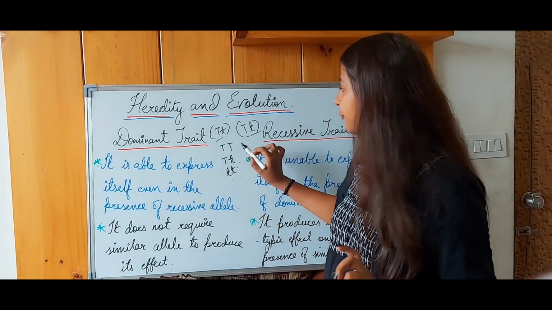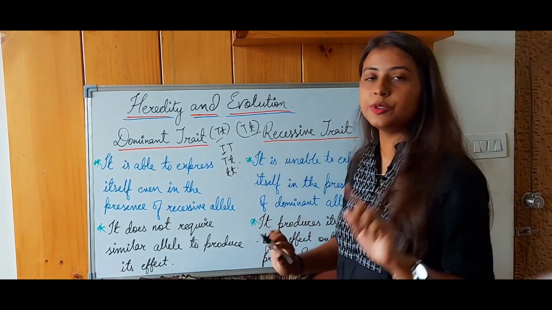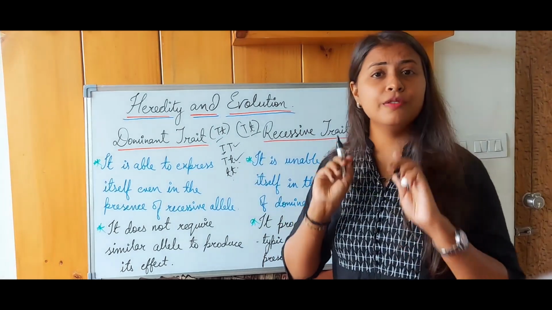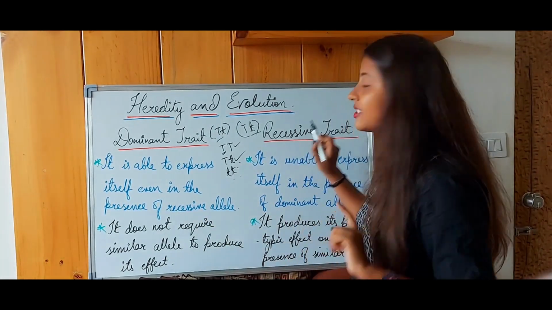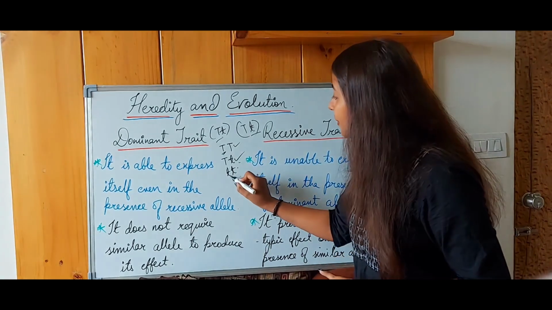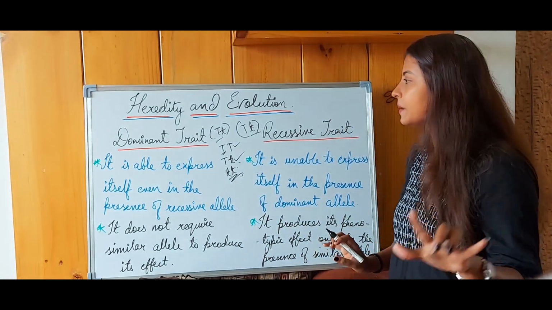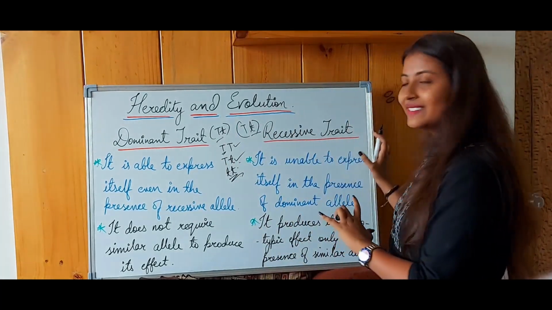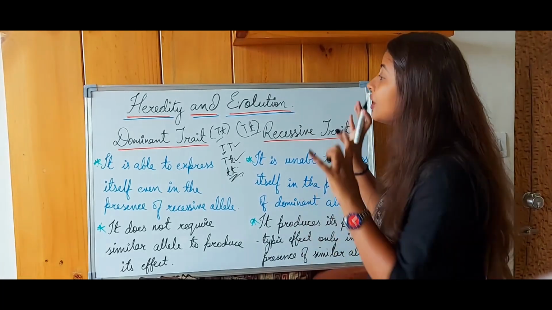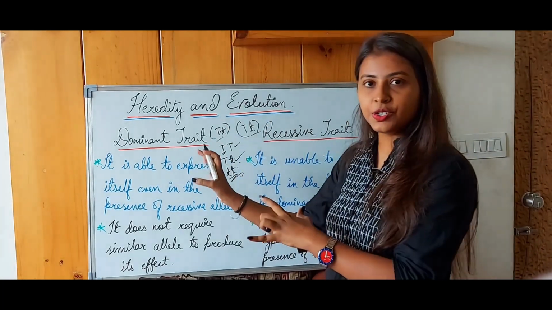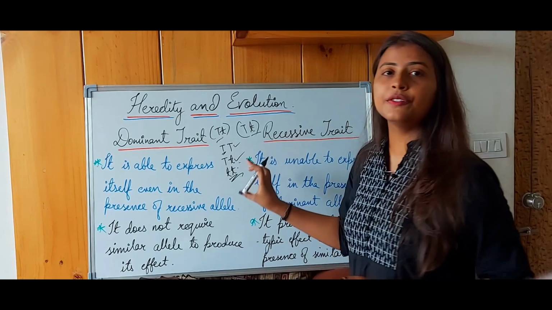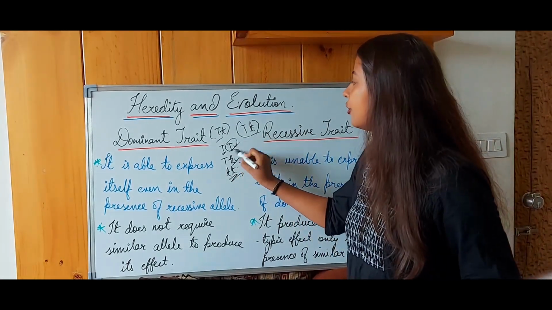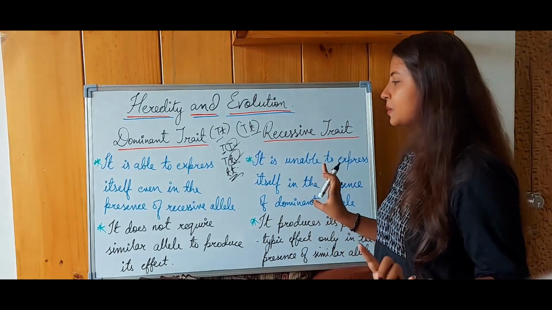Now, what happens in the first two cases when the dominant trait is present? In both of these cases, capital T would always express itself. When will the recessive trait get a chance to express itself? When both the alleles are the same, okay? So, dominant is represented with capital letters and recessive with small alphabets. In order for the dominant trait to express itself, even if only one capital T is present, it won't mind who is present with it, may it be capital T or small t. It will always express itself, okay?